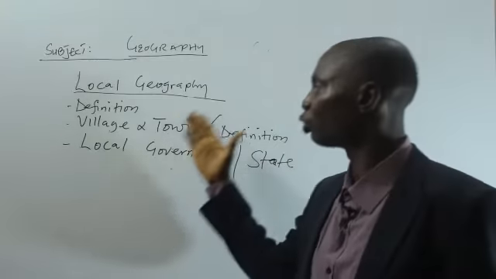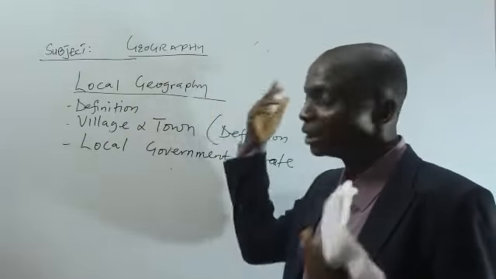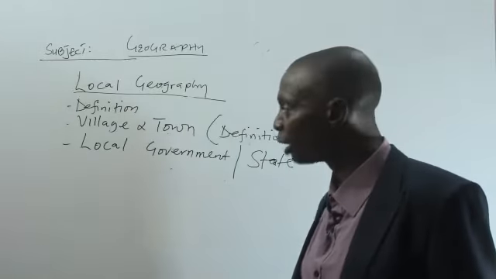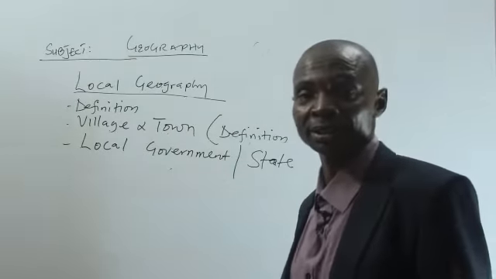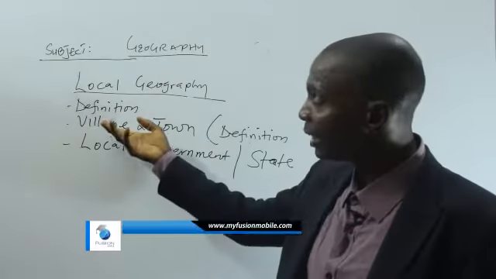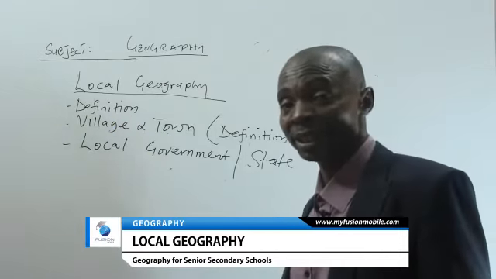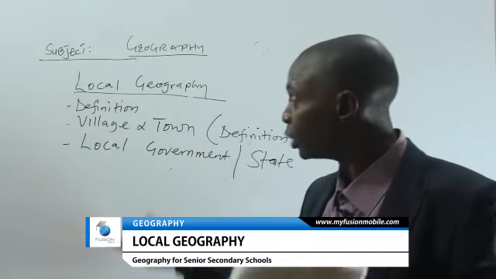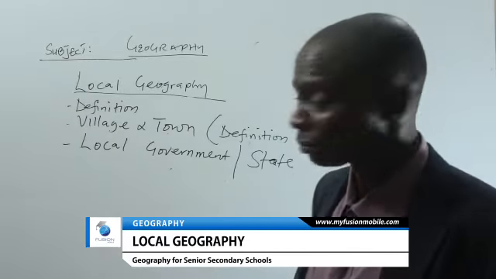So at the end of this topic, you must know, number one, what local geography is. You must know how to define that. Then number two, what is a village? You can define it based on the population. The population is less than 1,000. In that case, you can say that settlement is a village.